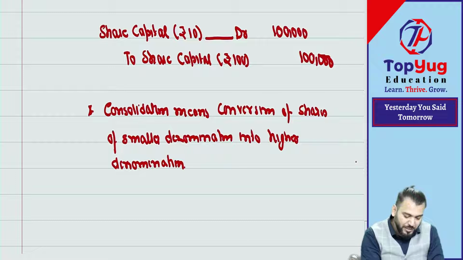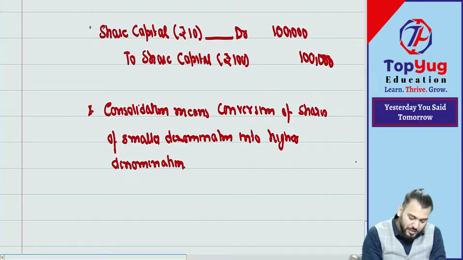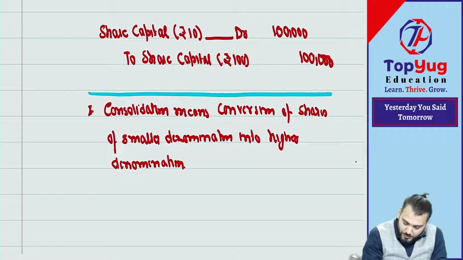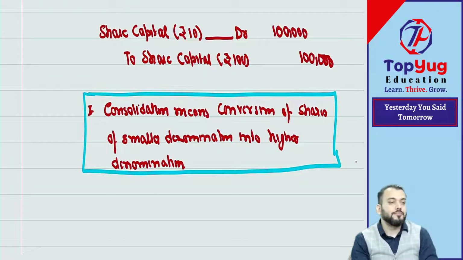Have you understood this point? I said alteration is of how many types? Two types. The first one, have you understood? Correct.